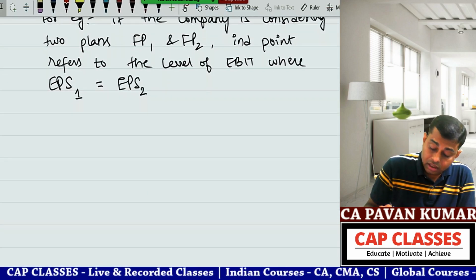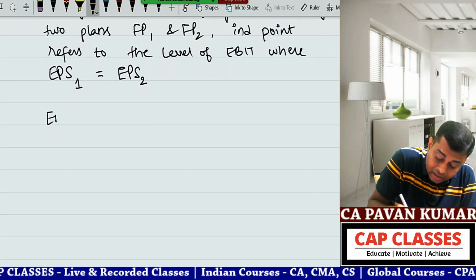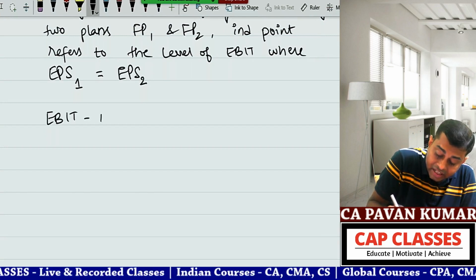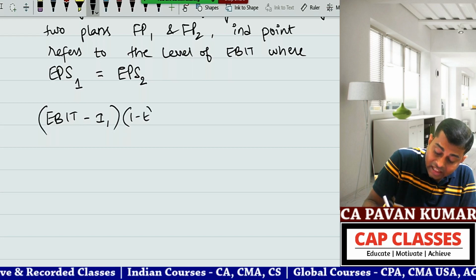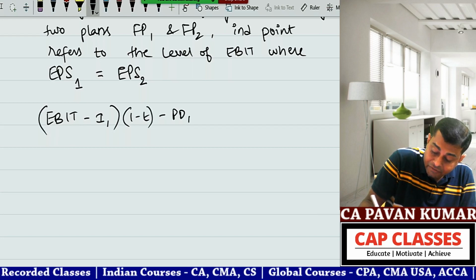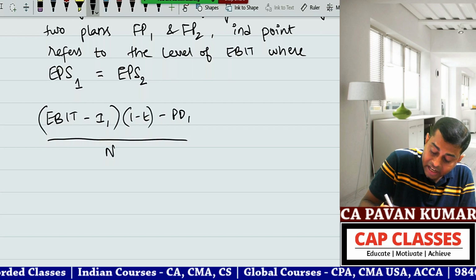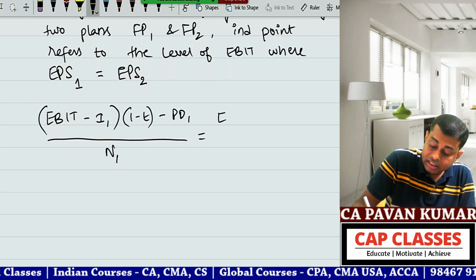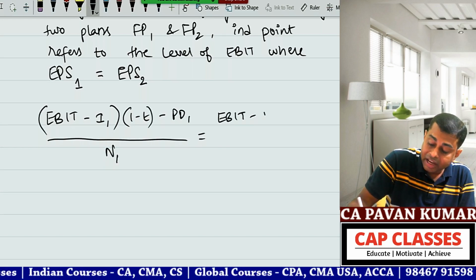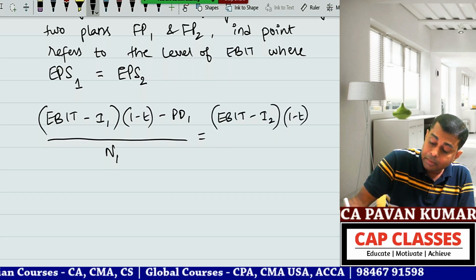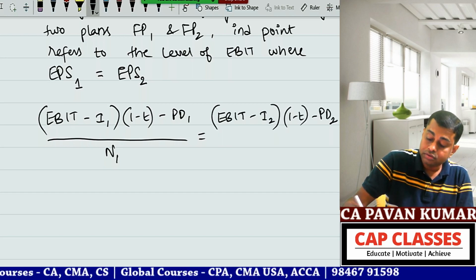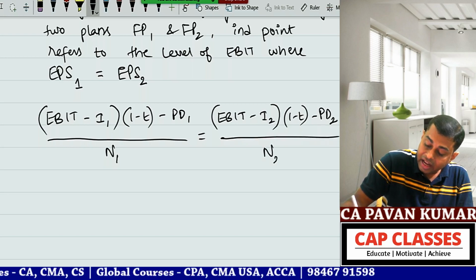Here write down: (EBIT minus I1) into (1 minus tax rate) minus PD1, divided by N1, is equal to (EBIT minus I2) into (1 minus T) minus PD2, divided by N2.